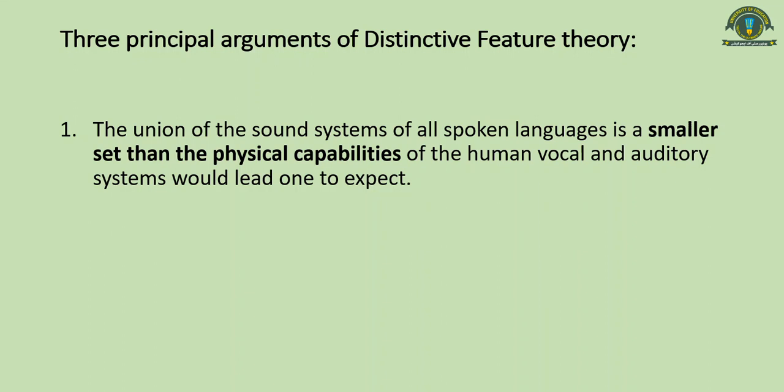So instead of looking at what sounds the speakers of a particular language can produce, it is better to look at the small set which is common, or universal, for all the languages of the world.